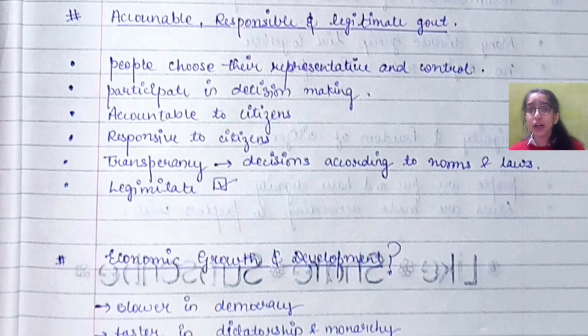Now our next topic is accountable, responsible and legitimate government. Democracy is an accountable, responsible and legitimate government. In what ways? We are going to study under it. The first point which supports the statement is that people choose their representatives and control them. Government is by the people, of the people and for the people. We citizens of India, or of any country, are given the right to choose our own representatives, to choose who we want to rule the country.